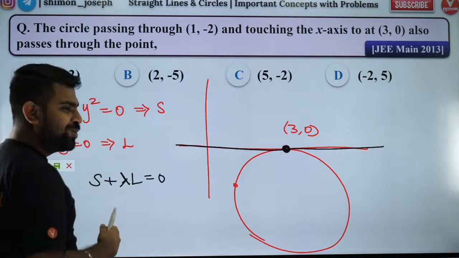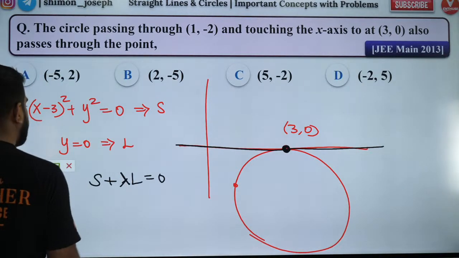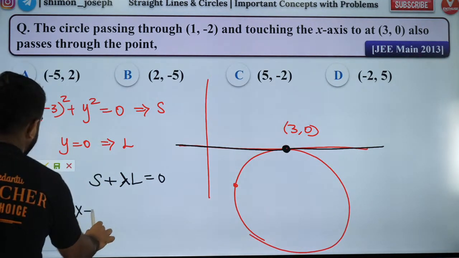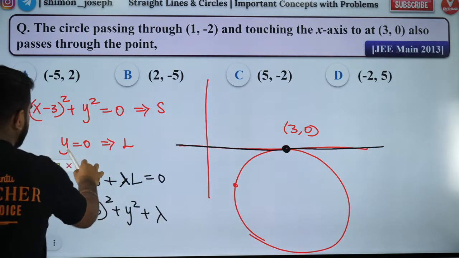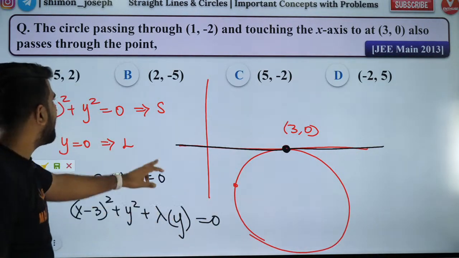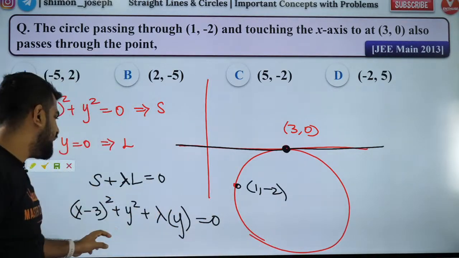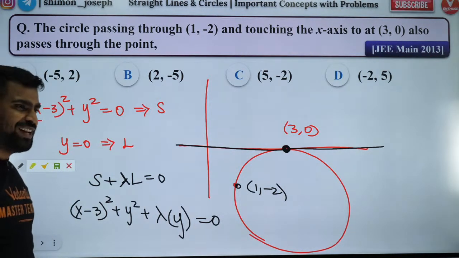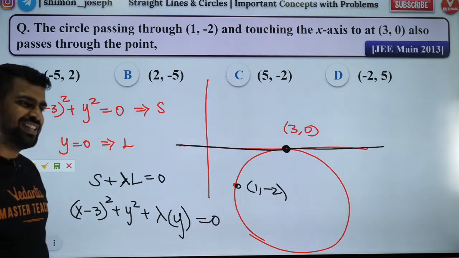Okay, super. So people, S plus lambda L is equal to 0. So now how do I simplify it? How do I solve it? S is nothing but x minus 3 the whole square plus y square plus lambda times L, and L is y. So this is equal to 0. Now this circle passes through 1 comma minus 2. So can I substitute 1 comma minus 2, get the value of lambda? After that the question is over. Very beautiful concept, isn't it?